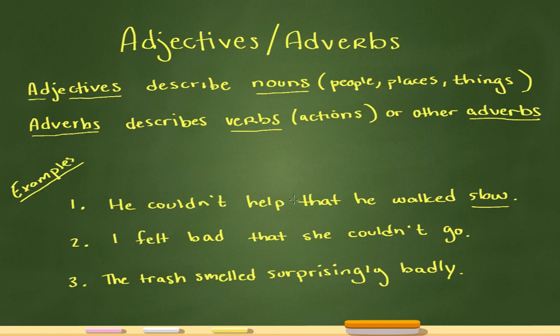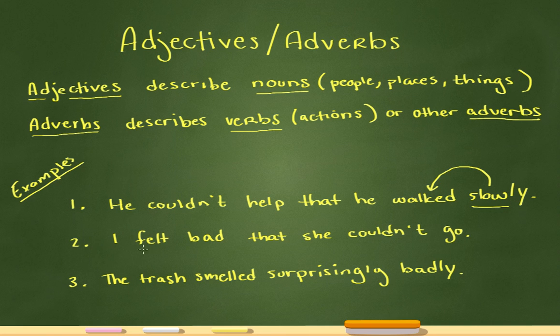He is slow. But here, what is slow describing? It's describing how he walked, which is not a thing, it's a verb, it's an action. So really, this should be slowly. He couldn't help that he walked slowly.